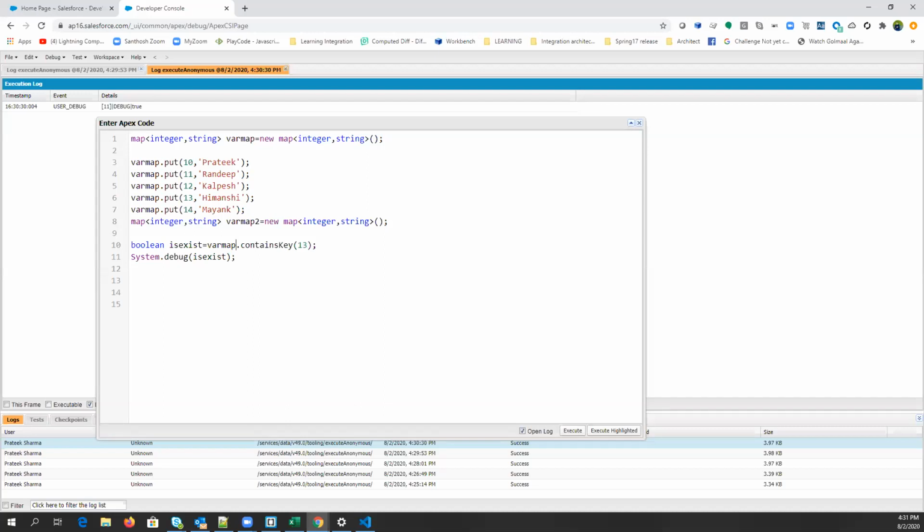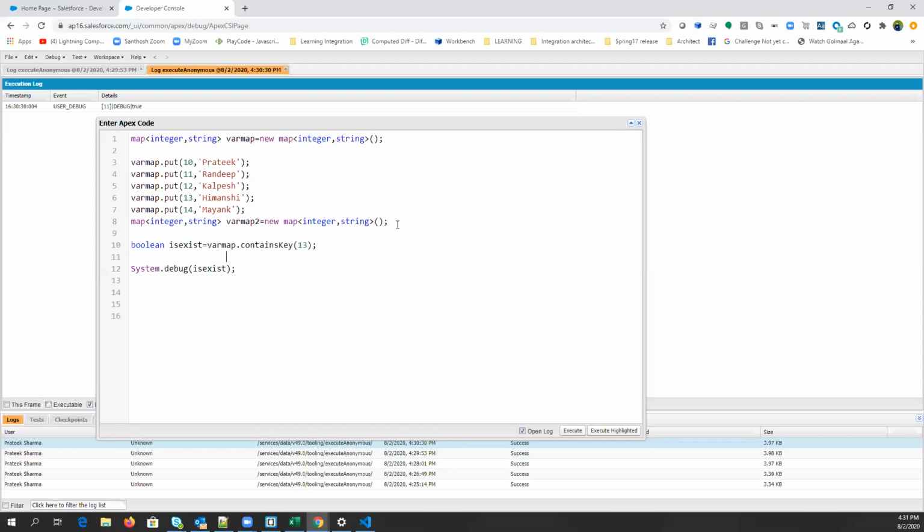Now the next one is equals. Equals is the same, just to compare two maps. Clear, guys?